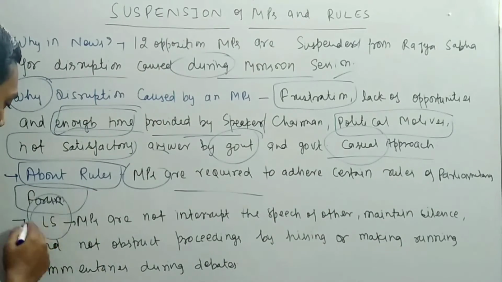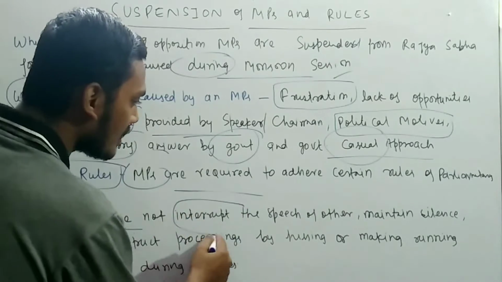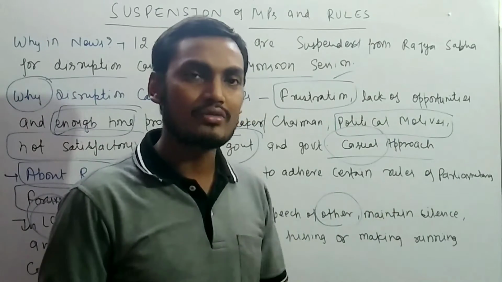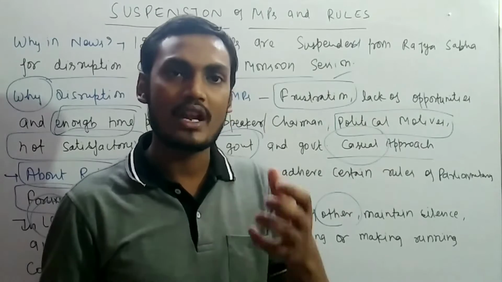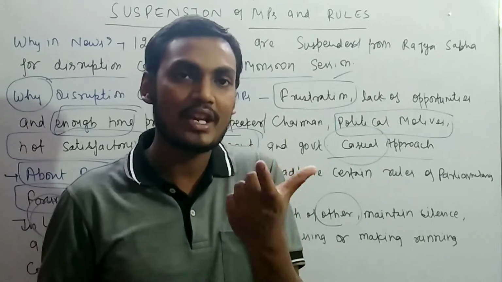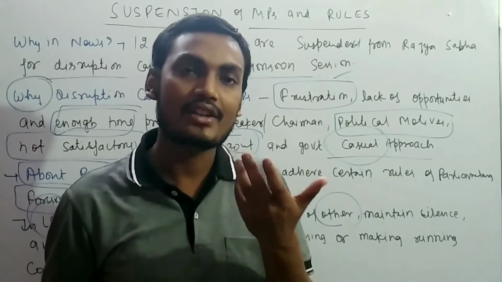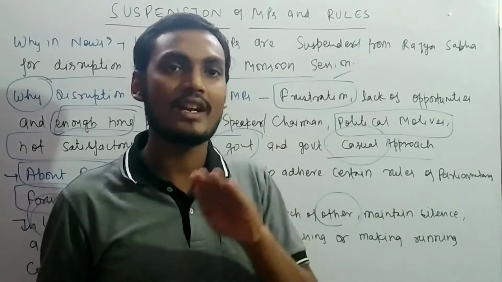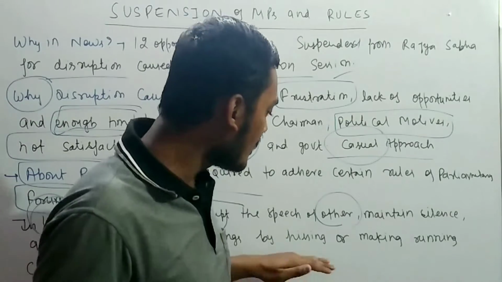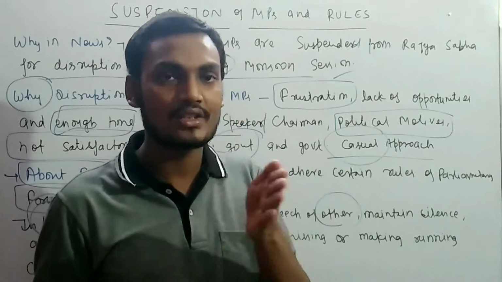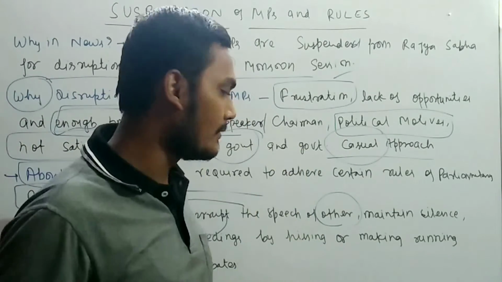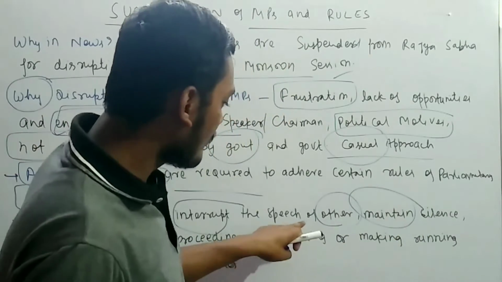In the case of Lok Sabha, MPs must not interrupt the speech of others. As you have seen recently in Parliament, in the monsoon session, the winter session, every session, whenever the minister is saying something about a bill, they try to interrupt. If a farm law is being introduced in Parliament, they try to interrupt even without discussion, but even then you should not interrupt. If that happens, it leads to a breach of the Lok Sabha or Rajya Sabha rules. These rules are similar for the Lok Sabha and Rajya Sabha, though obviously amendments take place from time to time. So remember that. When these things happen, the Speaker and Chairman have full power to maintain silence.